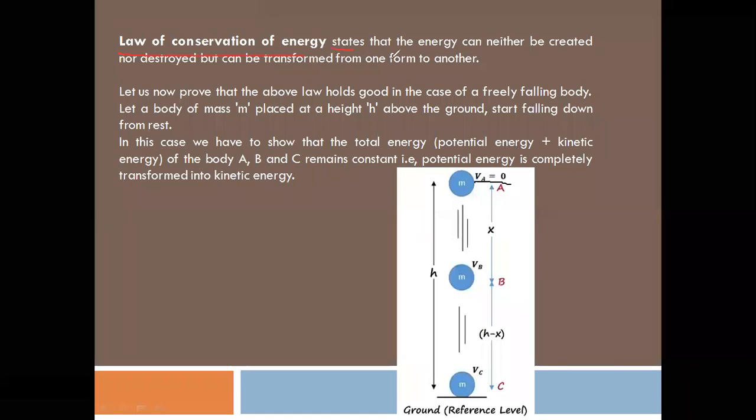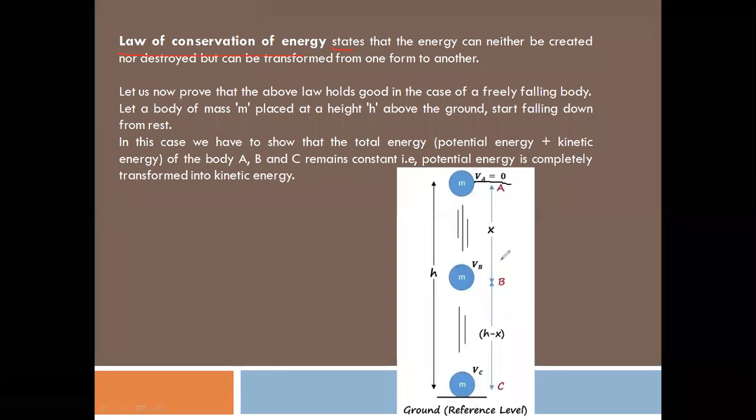So we are verifying this law of conservation of energy in case of a freely falling body. We are showing that the total energy of this freely falling body is constant by taking three different positions. A is the initial position, B is the intermediate position, C is the position of the body on the ground.